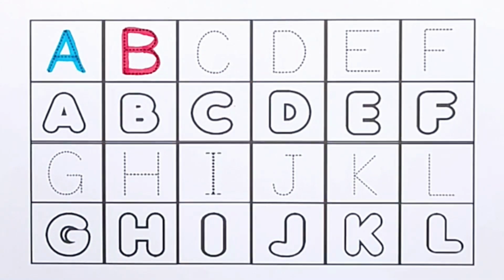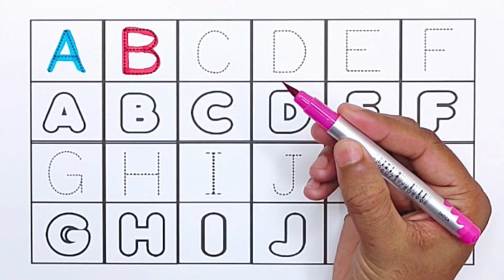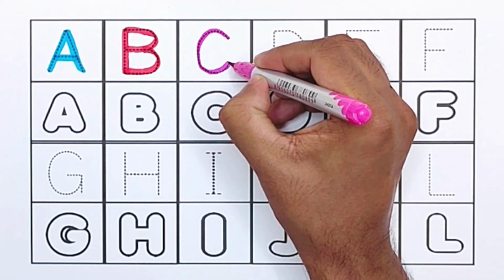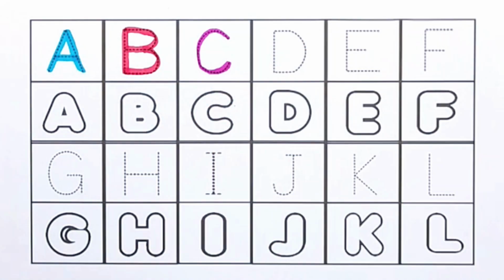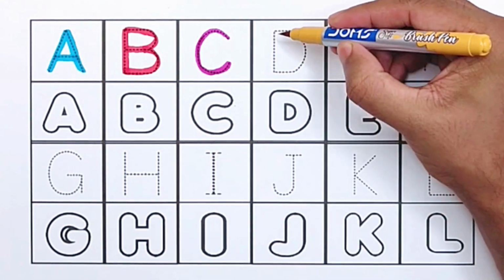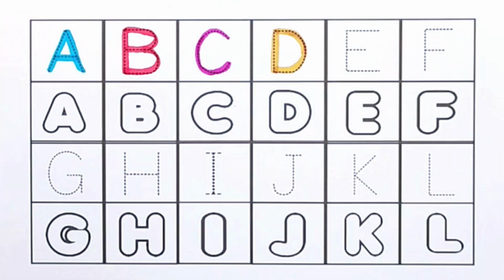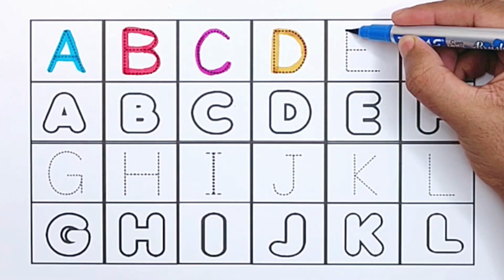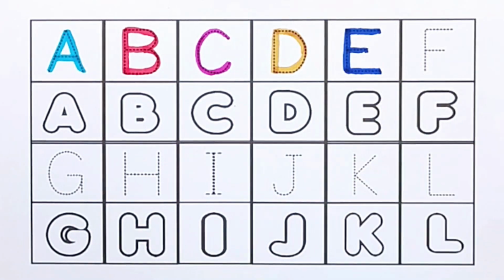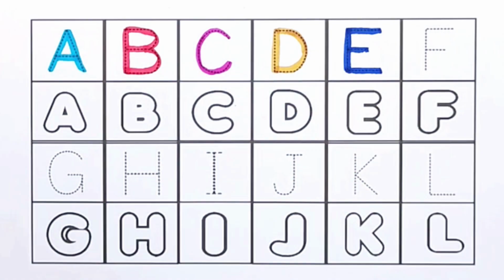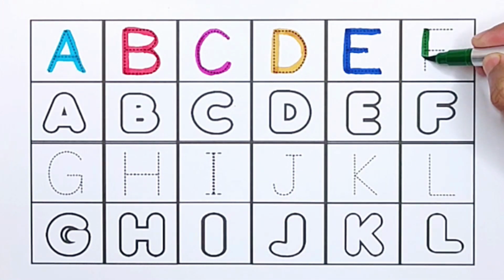B for banana, pink color. C for cat, yellow brown color. D for dog, blue color. E for egg, green color.